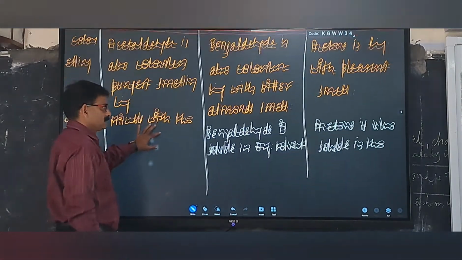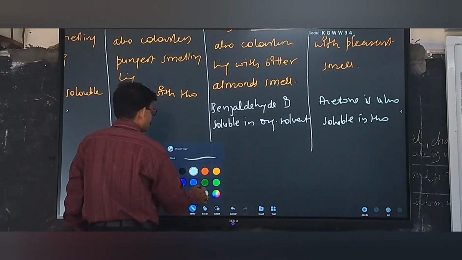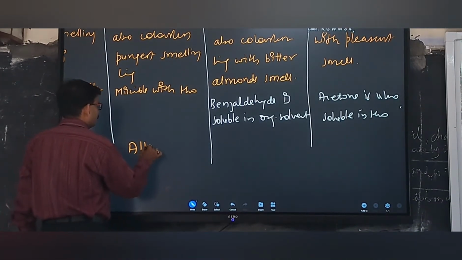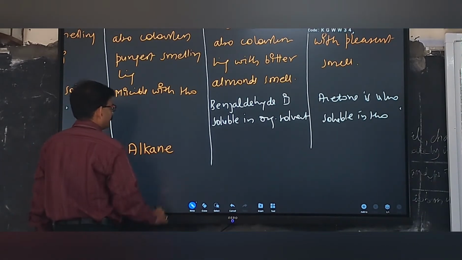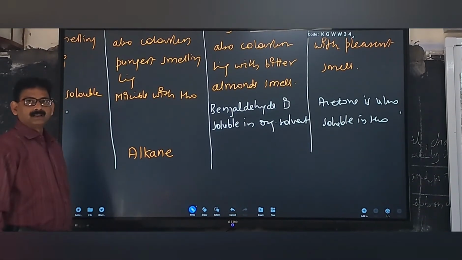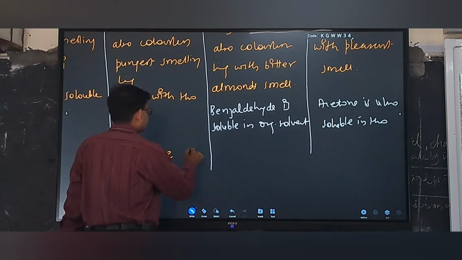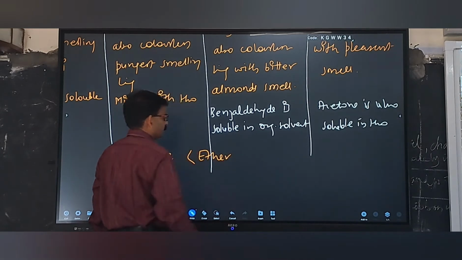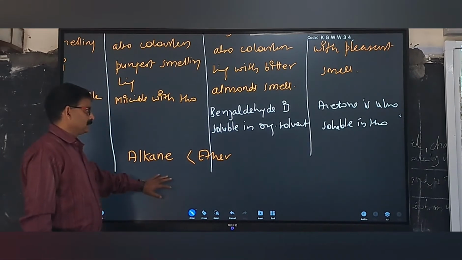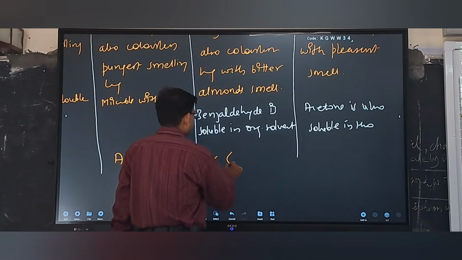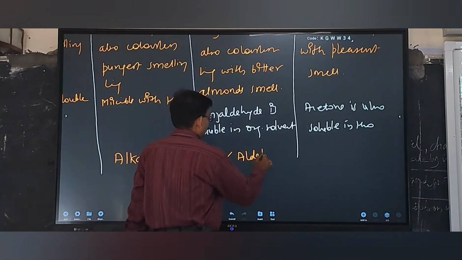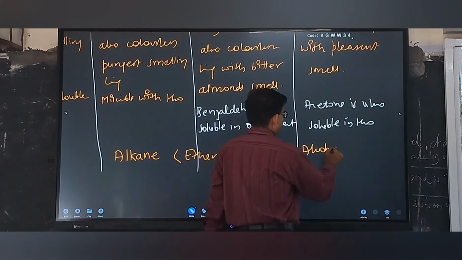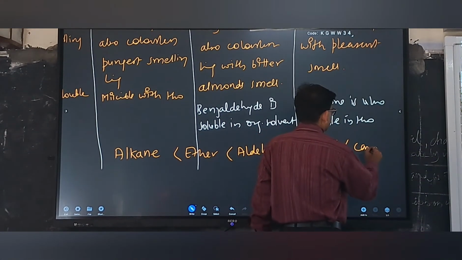Now the next property is boiling point. For compounds having approximately the same number of carbon atoms, among all the compounds, alkane will have the least boiling point. Then next will be ether, whose boiling point will be greater than alkane. Then the boiling point of aldehyde, then alcohol and carboxylic acid.